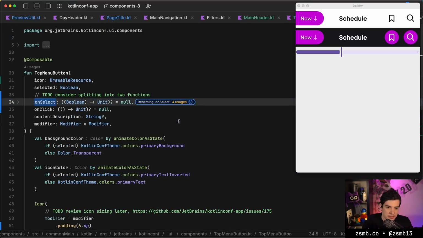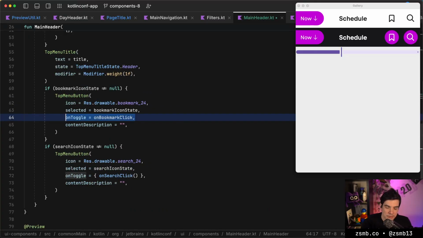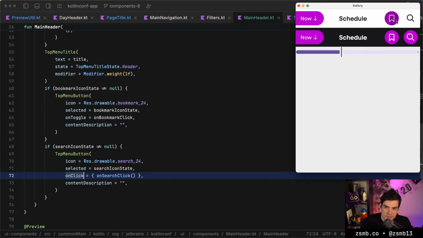Oh, this should be like on toggle probably. So if we toggle it, we call the bookmark click function. Otherwise, if we click it, then we click the search thing. So the bookmark is toggleable, and the search button also toggles.